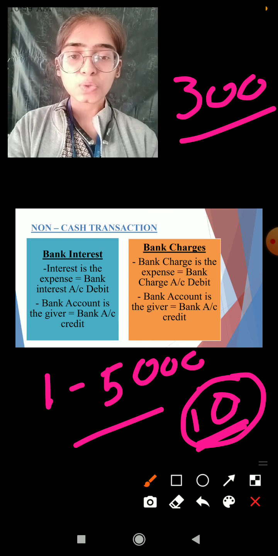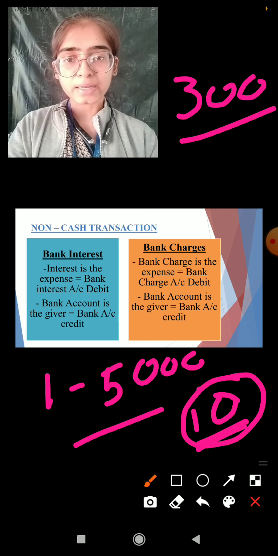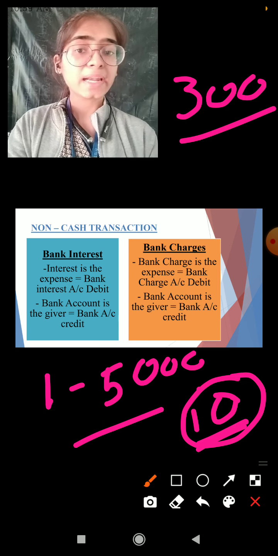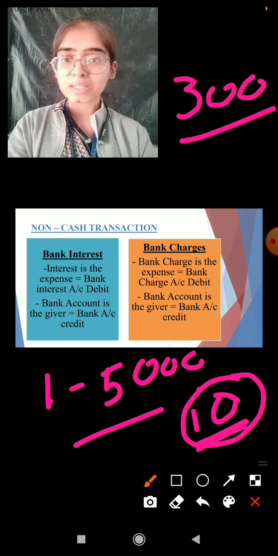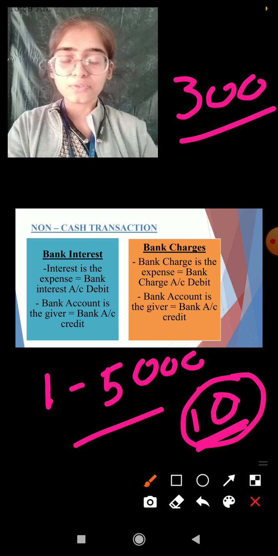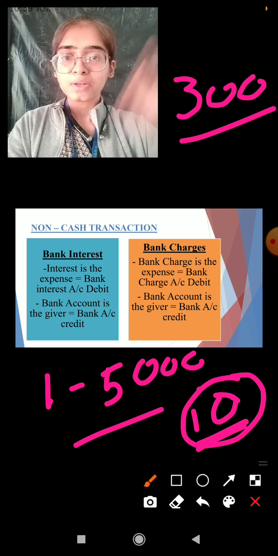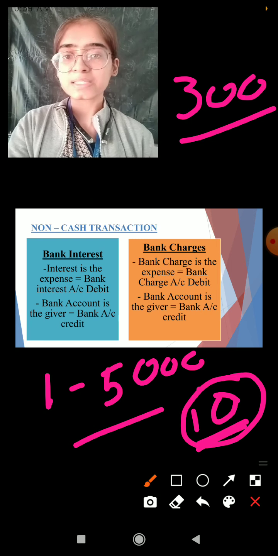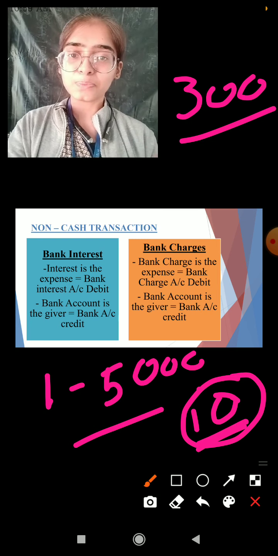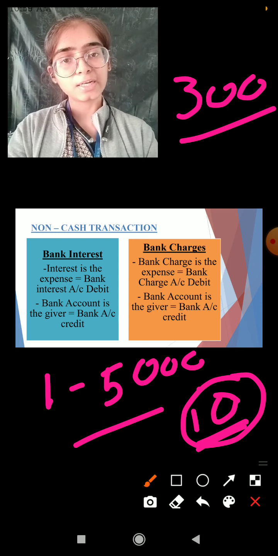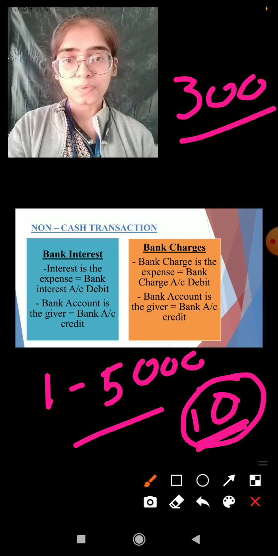Okay, so these bank charges account is going to be debited. And now who is the giver? अब हम लोग पैसे 10 रुपीज़ एक्स्ट्रा हम लोग हाथों हाथ नहीं दे के आने वाले. You are not going to give, okay, these are the 10 rupees. Now our account has been settled. No, we are not going to work like this. These 10 rupees are automatically going to be deducted from our bank account.